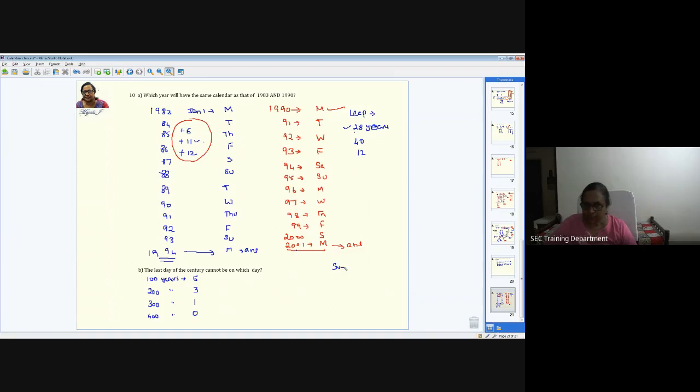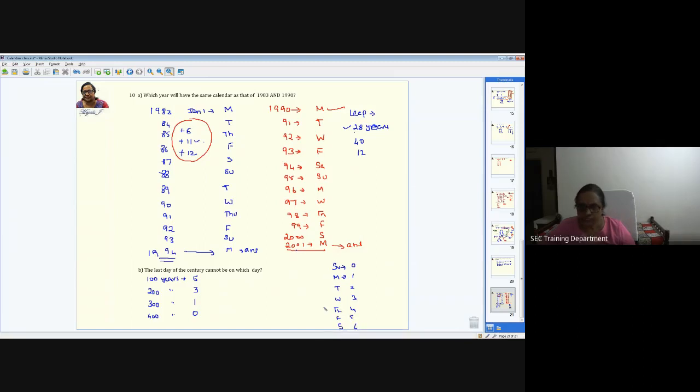When it starts with Sunday, Sunday is going to have 0 odd days. This is the basic calculation which we already have, and based on the number of odd days we can decide whether it's Sunday or Monday or Tuesday and so on. So Monday is 1, Tuesday is 2, Wednesday is 3, Thursday is 4, Friday is 5, and Saturday is 6.